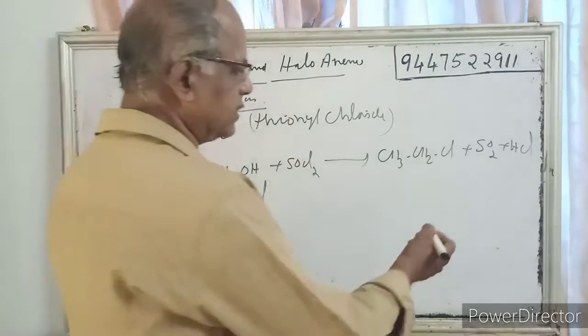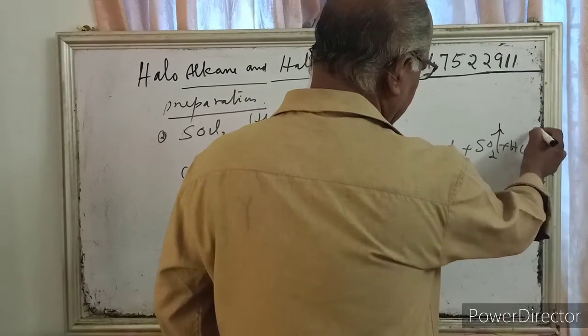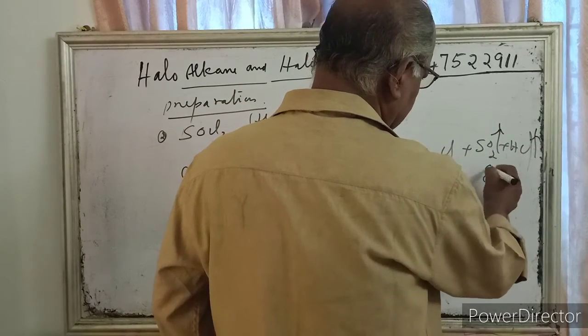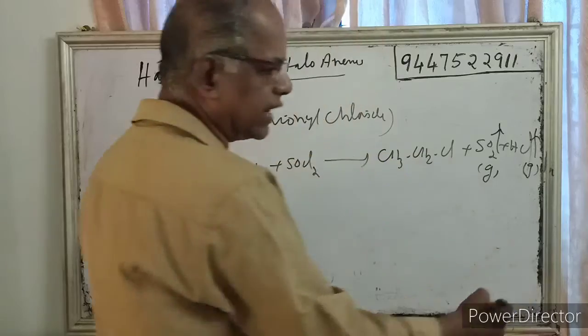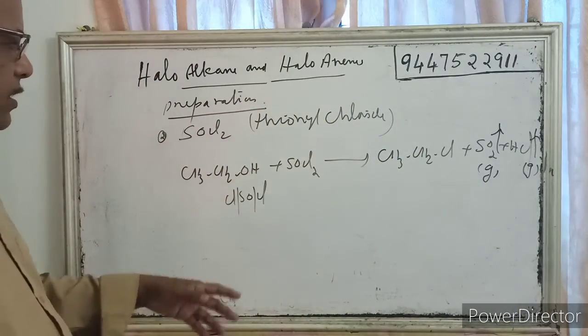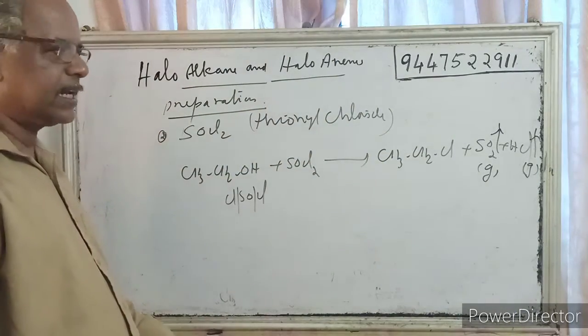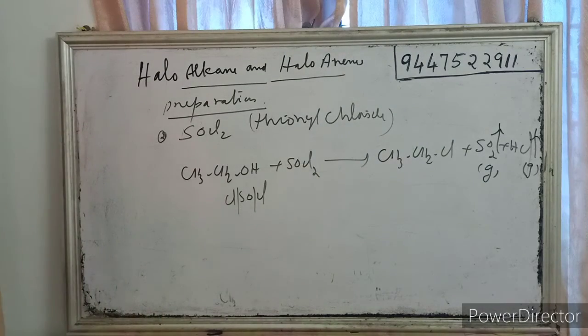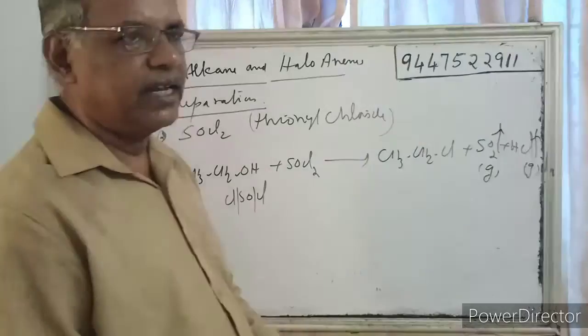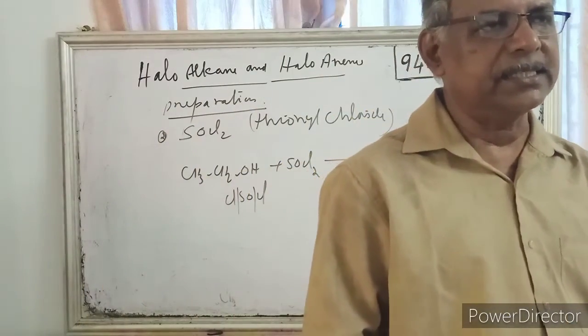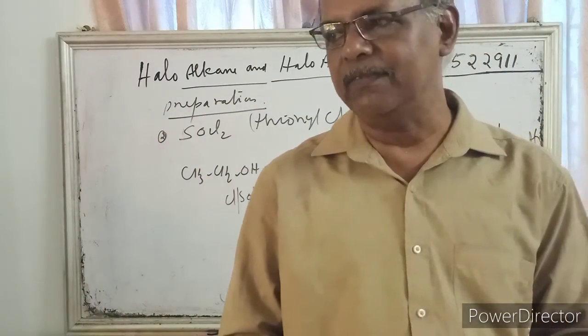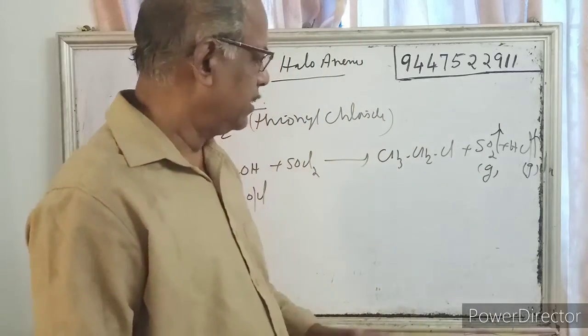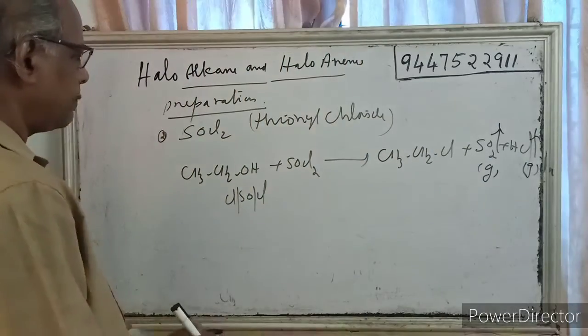Now the importance of this reaction is that you can prepare pure alkyl halide because sulfur dioxide and HCl are gases. So they escape out. So you will get pure alkyl halide. Alcohols when reacted with thionyl chloride give alkyl halide plus sulfur dioxide and HCl, which are gases and will escape out. So you will get this in the pure form.